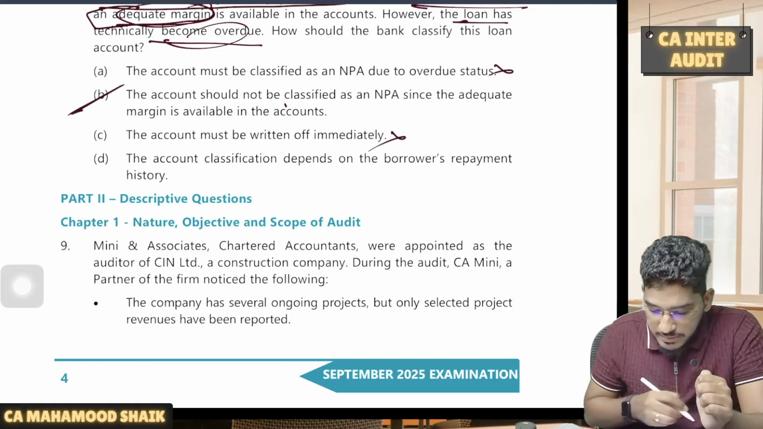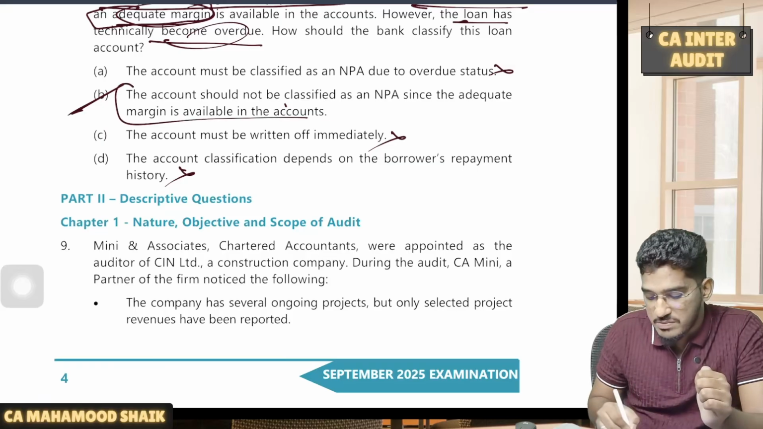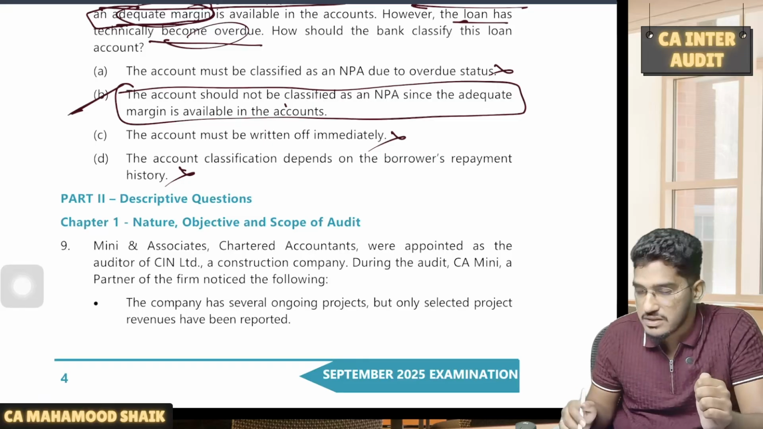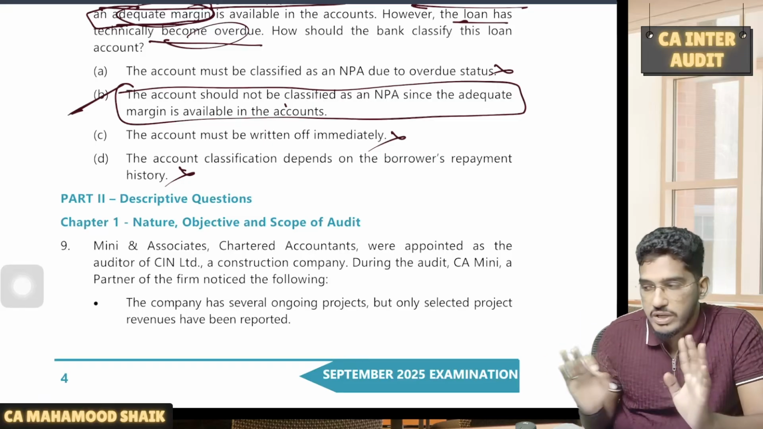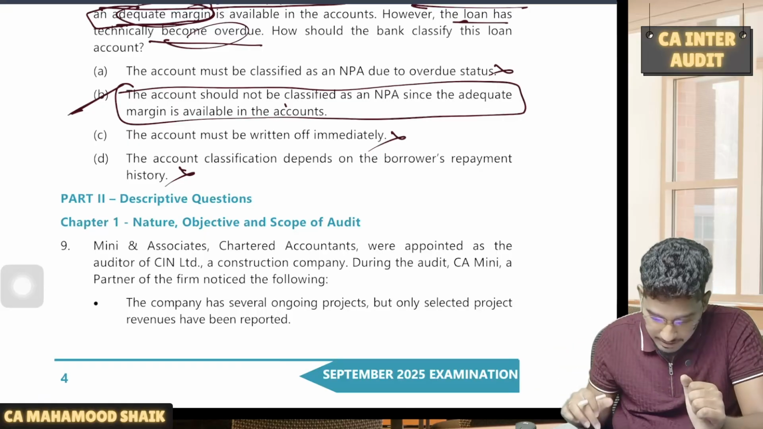The account must be written off immediately? No. The account classification depends on borrower's payment history? No. Why? Because it is a special NPA norm. Loans taken against fixed deposit, term deposit, and national savings certificates, if adequate margin is available, you need not classify it as NPA. This we have discussed in our regular sessions also in a detailed manner.